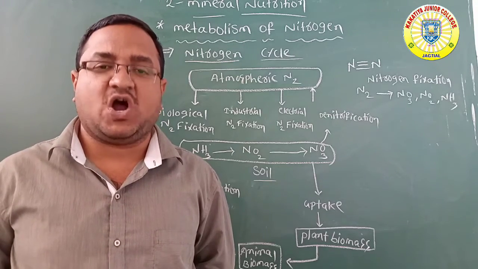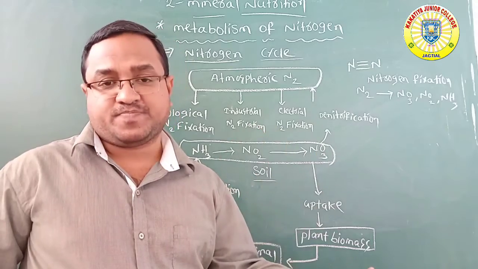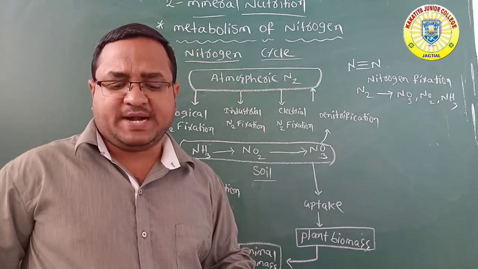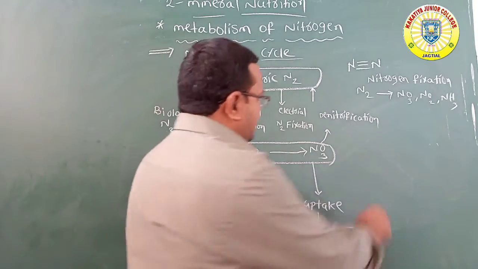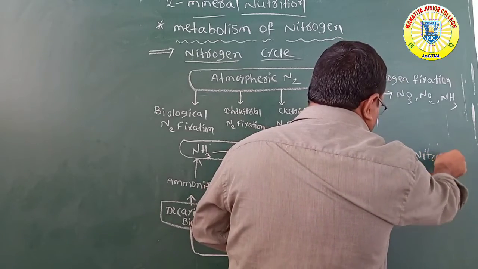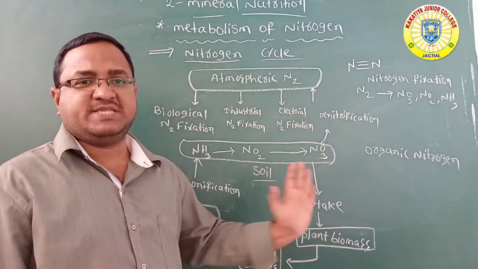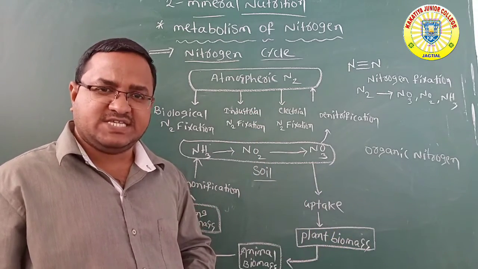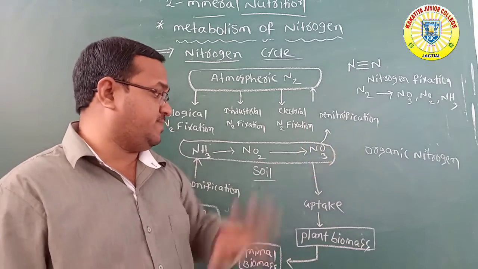The nitrates absorbed by the plants are converted into amino acids, proteins, vitamins, enzymes and hormones. These constitute the organic form of nitrogen, and that type of nitrogen is called organic nitrogen.